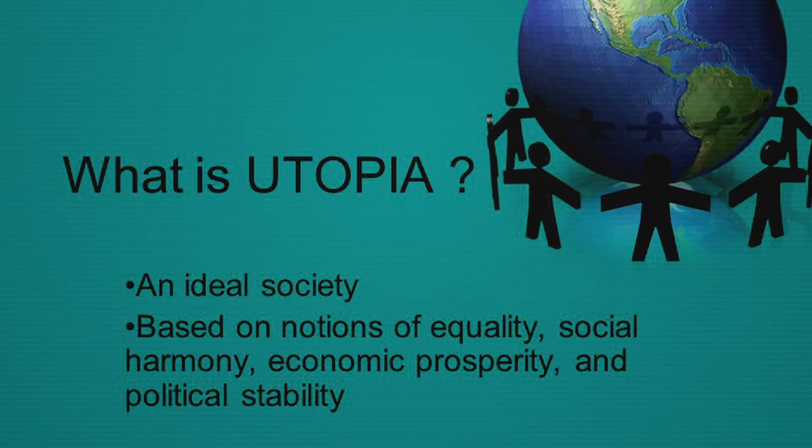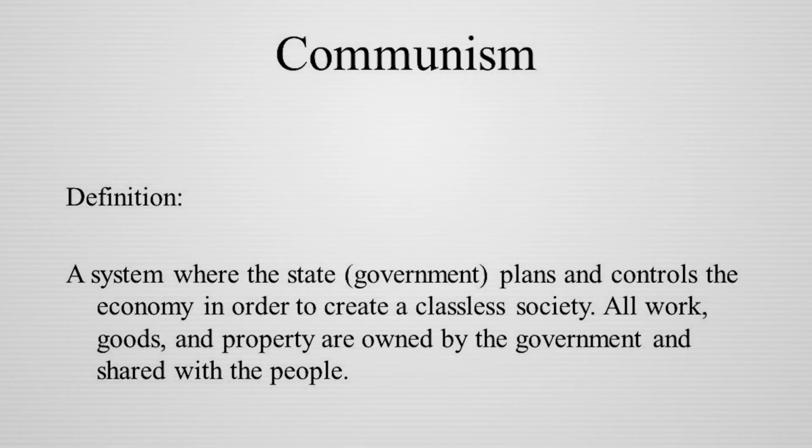The origin of socialist ideology goes back to the 19th century, when many ideologues imagined a state as an ideal society, or utopia. This socialist thought gave rise to communism. Communism is a system in which the state or government plans and controls the economy in order to create a classless society. All the work, goods, and property are owned by the government and shared with the people.